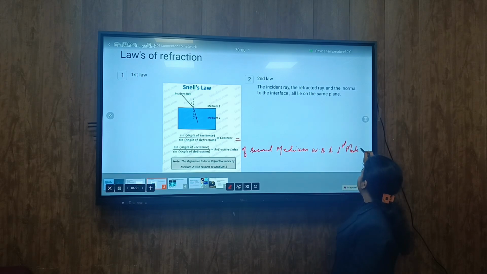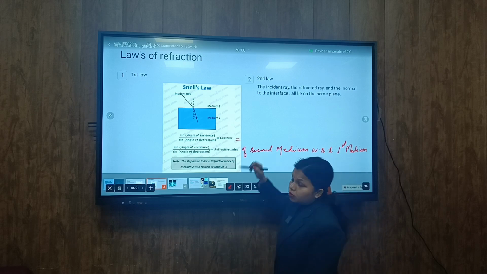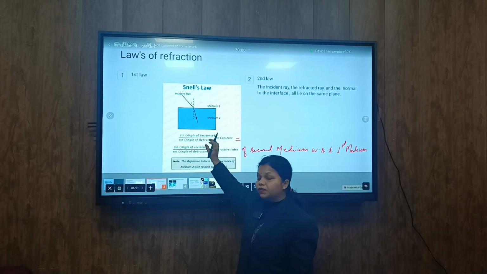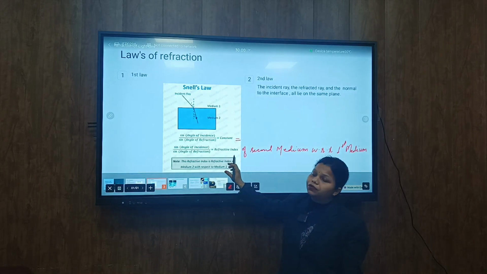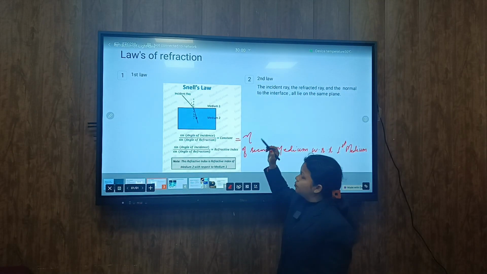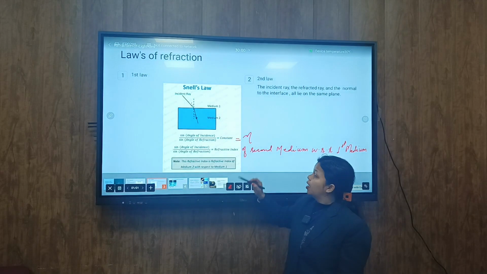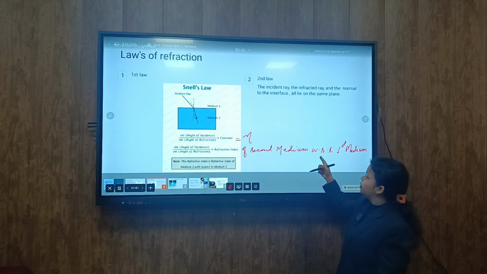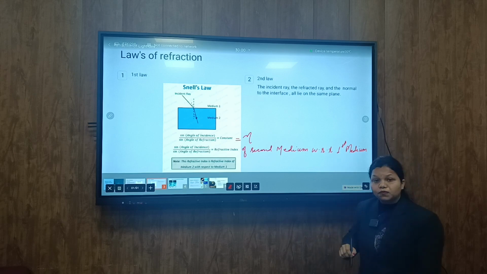This is a very important law, also known as Snell's law. It says that the ratio of the sine of the angle of incidence to the sine of the angle of refraction is always a constant value. That constant we generally represent with the symbol mu, and this is known as the refractive index of the second medium with respect to the first medium.